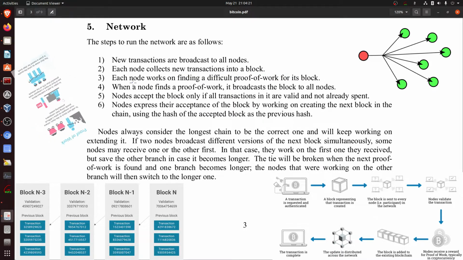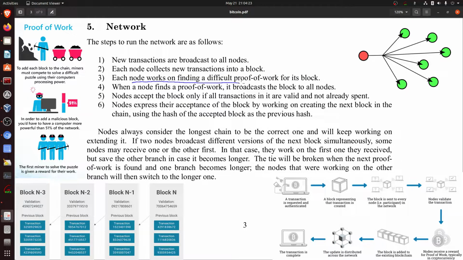Each node works on finding a difficult proof of work for its block. So this refers basically to the miners. Any node which is interested to mine, interested to compete and find the nonce. So there is no limitation that this node will be able to mine or not. Each node has been given the power to broadcast and calculate the proof of work.